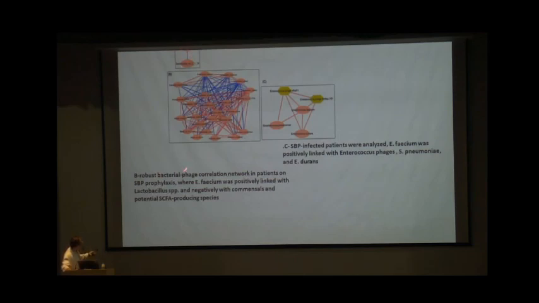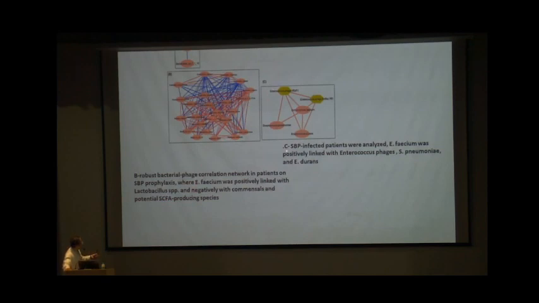But the patient who is now on SBP prophylaxis, now you can see that the network becomes more and more complex, more and more confusing, and there is a positive linkage in the patients who are having prophylaxis, the Enterococcus faecium with Lactobacillus, and negatively with commensal and potential short-chain fatty acid producing species, which are the good bacteria. So this is the link.